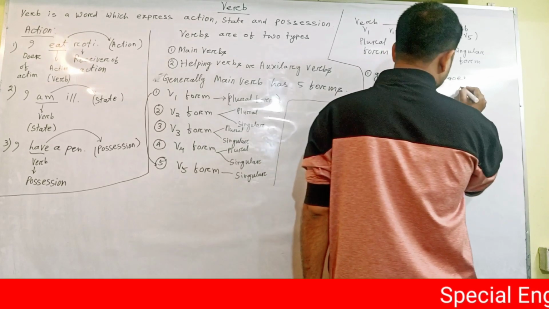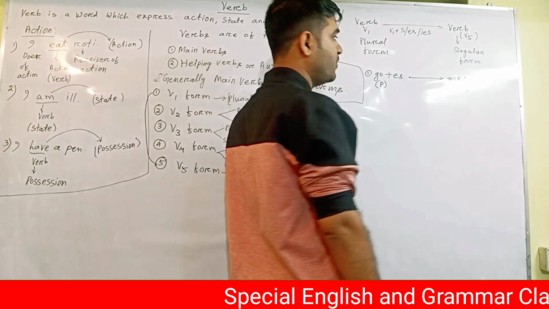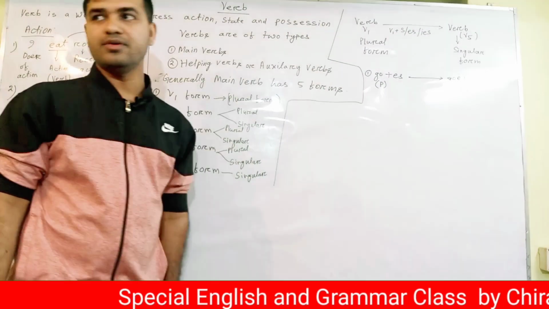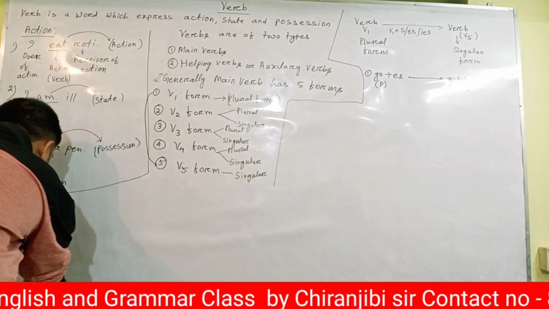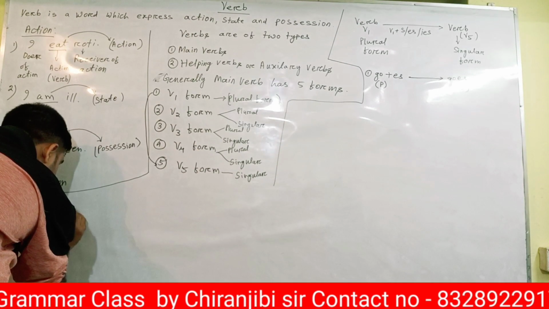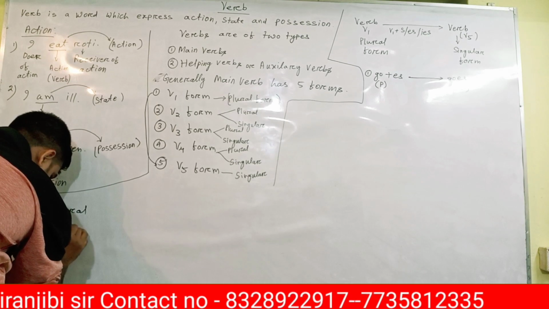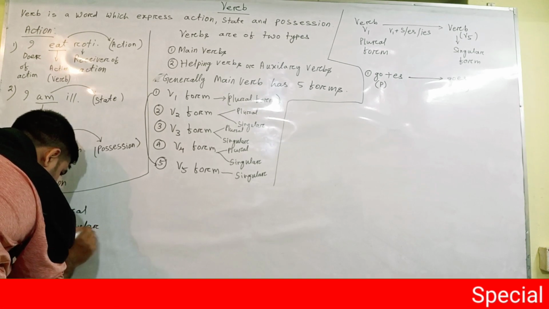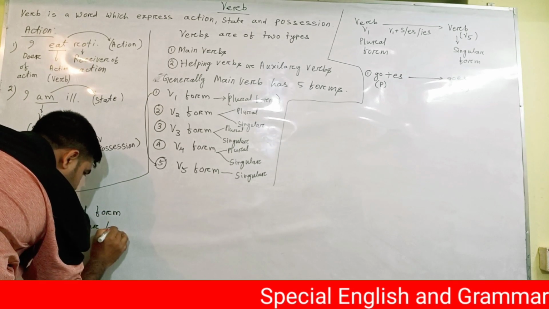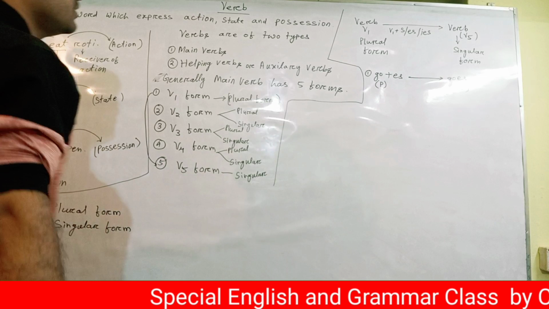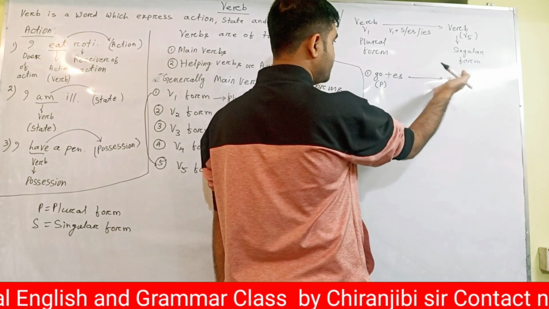So now it's a singular verb. P for plural, S for singular. Don't get confused. Okay, here I can mention P for plural, S for singular form.